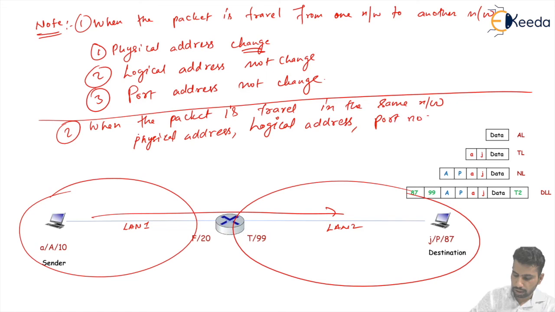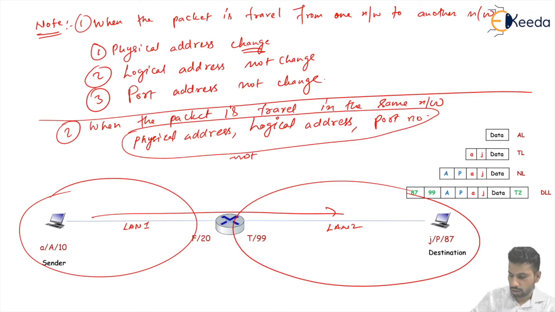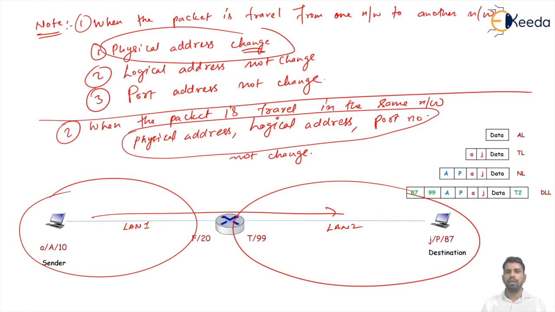When both are in the same network, no address is changed. But when they are in different networks, only the physical address changes. There is no effect on the logical address or the port number.